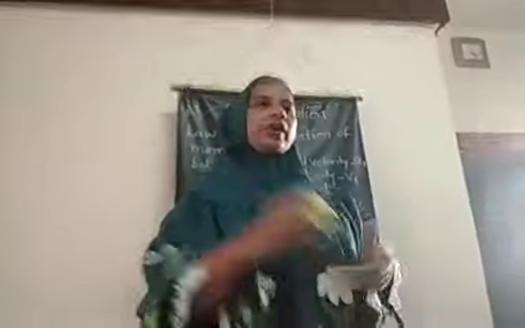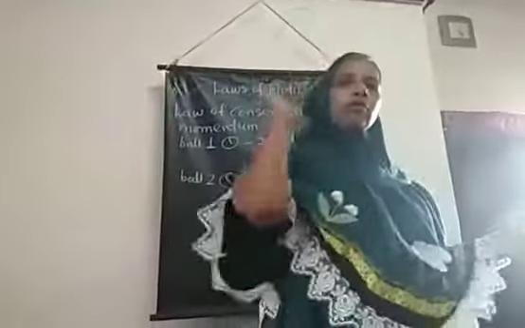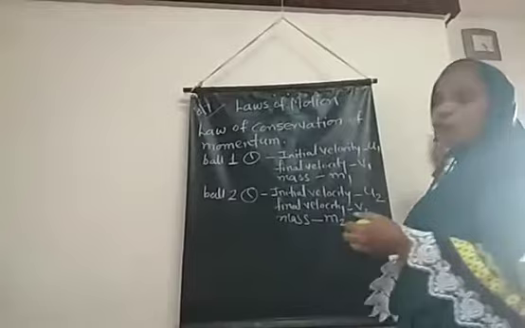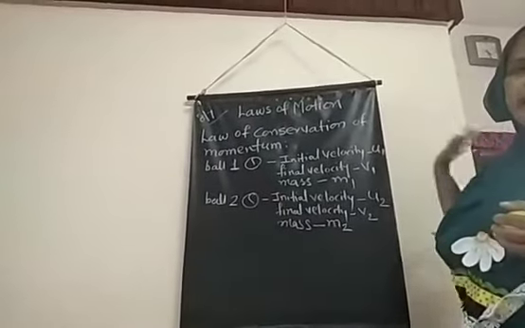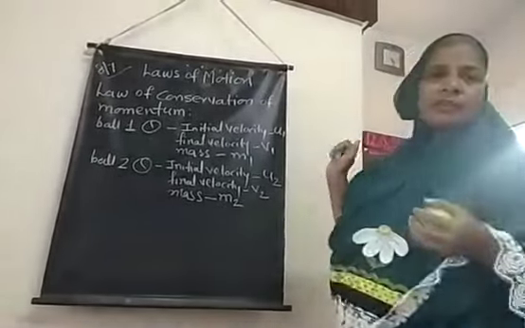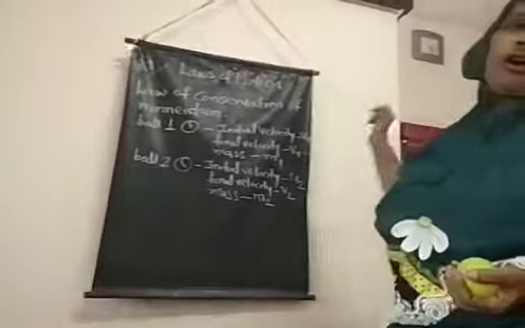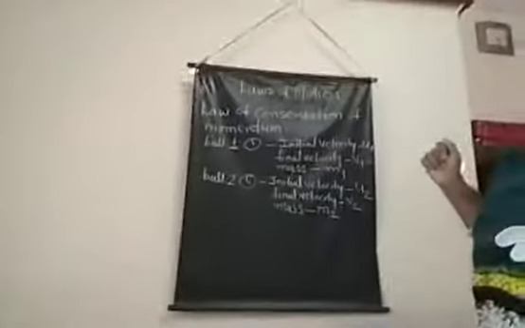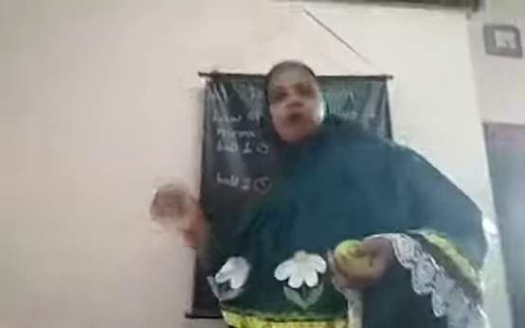Another example I will give you. If you hit your hand on the wall like this, what happens? You are applying your muscular force. At the same time, when you hit, your hand automatically comes back. So a backward force is applied on your hand.